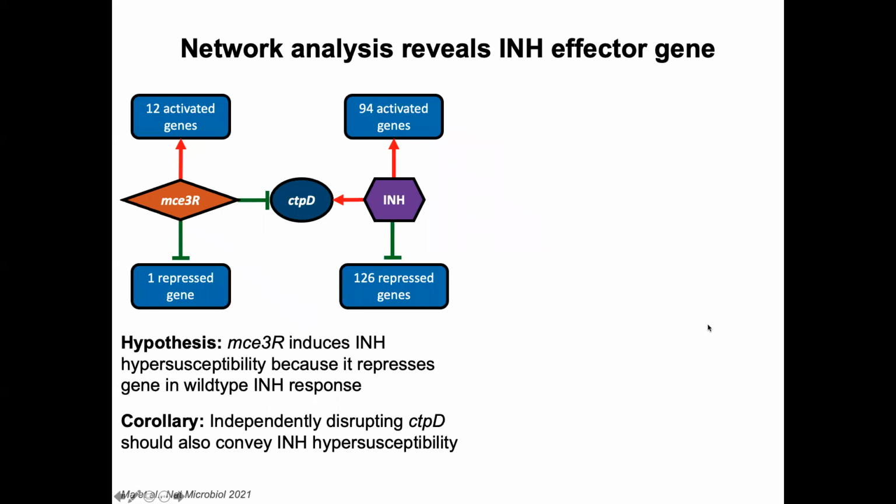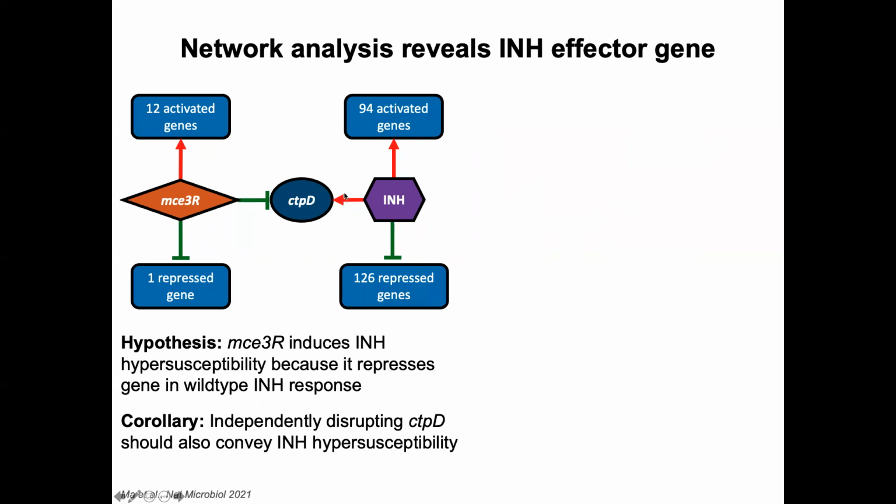To investigate the mechanism of Mce3R-mediated isoniazid hypersusceptibility, we compared the genes that differentially express upon Mce3R induction with the genes that the wild-type TB differentially expresses during isoniazid exposure. We found one gene, ctpD, which is upregulated in the wild-type response to isoniazid and repressed by Mce3R induction.